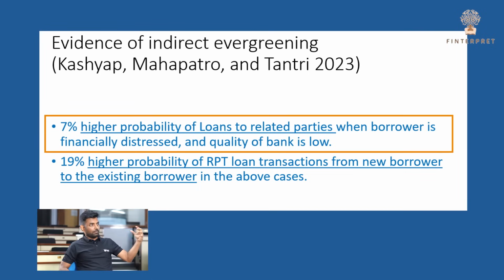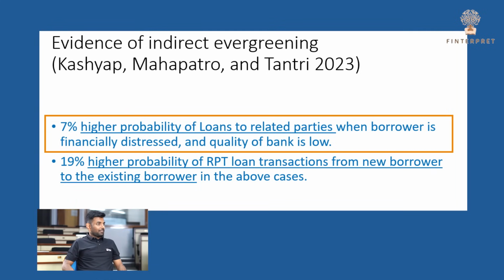So Professor Sriniwas, what is the relationship between this and our paper? We talk about indirect evergreening, which auditors cannot detect and we detect. Can you explain our main finding, and we will take it forward from there? Basically, in our paper we empirically examine whether the probability of giving a loan to a related party increases when the original borrower is in distress. That's what we find. There is a higher likelihood that the bank will give a new loan to a related party when the original borrower is in distress. So if you are in trouble, I am going to give a loan to Nishant. That is what we find.